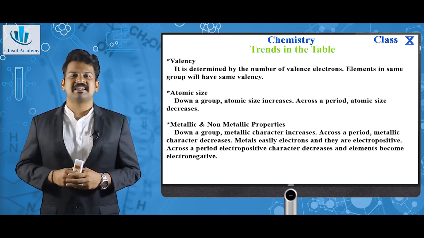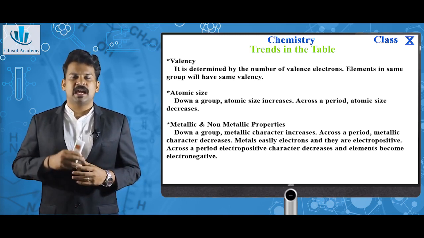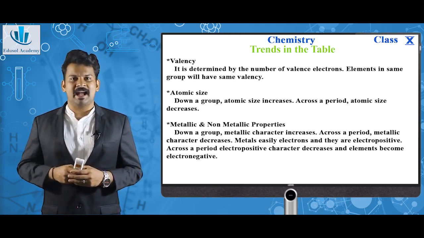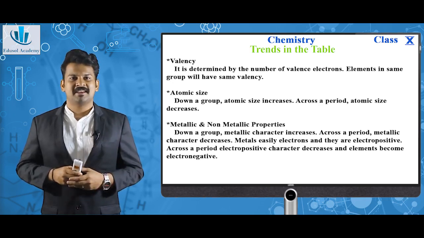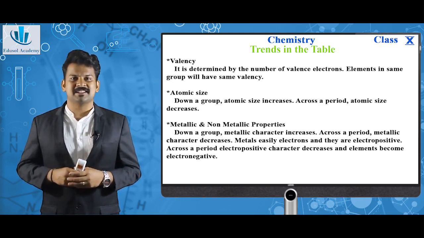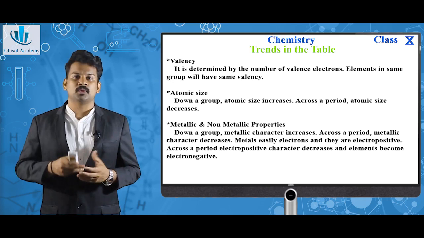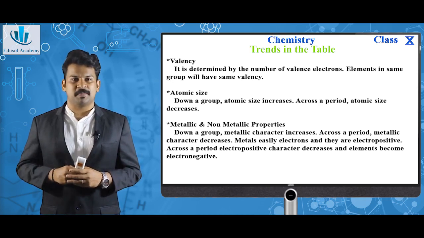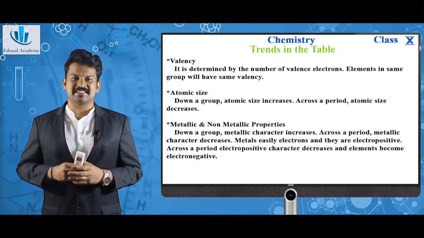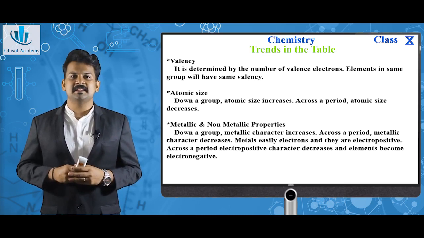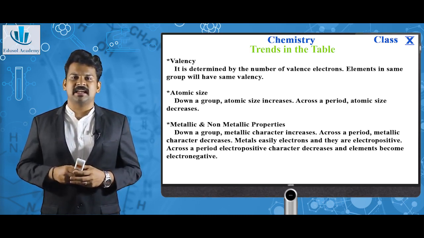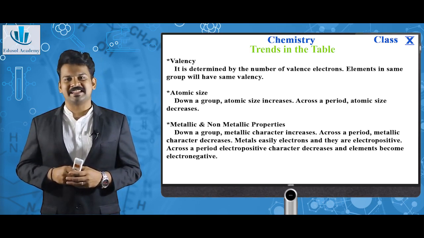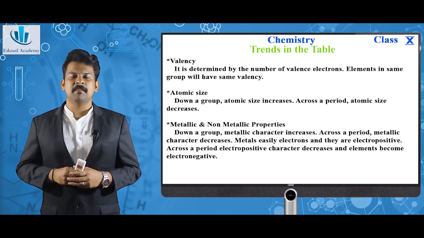Across a period, metallic character decreases, because across a period, one electron is added by increasing the atomic number by 1, and hence the nuclear force of attraction increases, thereby reducing the chance of losing an electron compared to the previous state. So, non-metallic character increases as we go across a period, which means metallic character decreases. Metals easily lose electrons and they are electropositive. Across a period, electropositive character decreases and elements become electronegative.